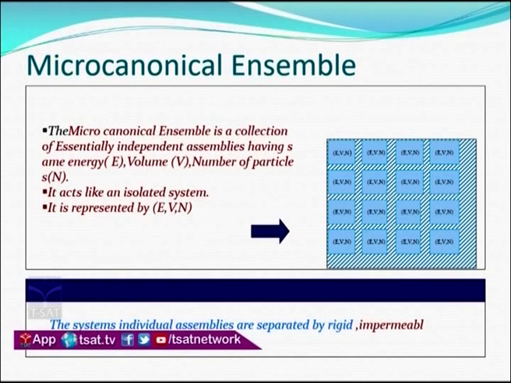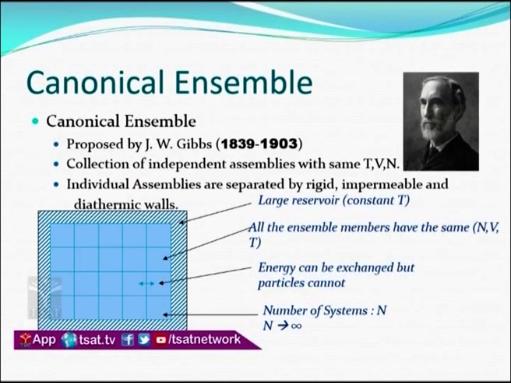So, here what are constant? Everything is constant that is present in the case of that macro state: E, V, N. E means energy, V means volume, N means number of particles. Then I go for the canonical ensemble.